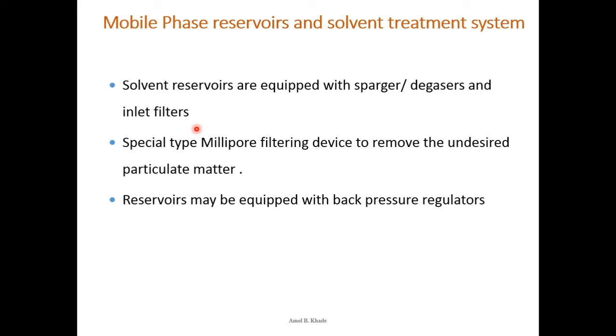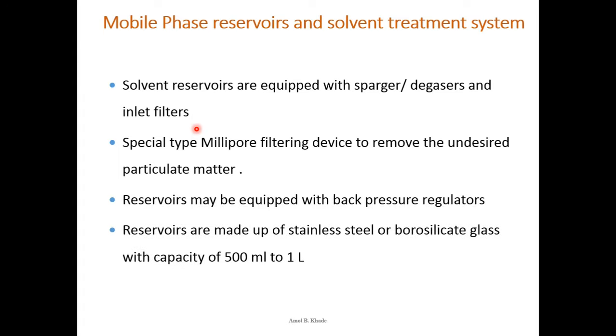Then the reservoir may be equipped with a back pressure regulator. As you are using very high pressure, usually 4000 psi, there is a possibility that it will give back pressure, because in the column we have very fine particle size. So you need a pressure regulator which can manage this back pressure.